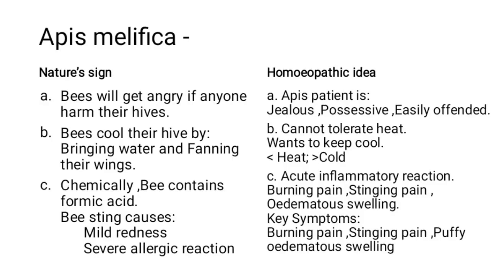Okay, so next point is chemically. See, you read, Apis, मतलब जो हॉनी बी होता है, जब आपको स्टिंग मारता है या फिर हॉनी बी बाइट आता है तो जनरली इन्फ्लेमेटरी पिक्चर्स आता है. क्यों? Why? Because the presence of formic acid. So chemically bees contain formic acid that can cause redness and severe allergic reaction.